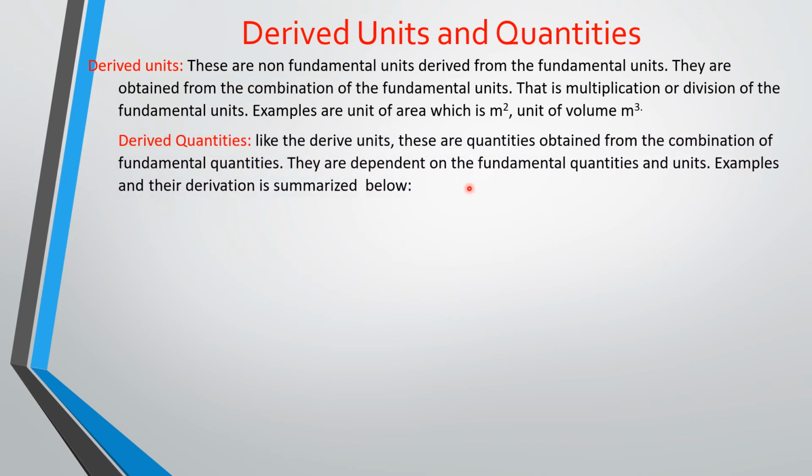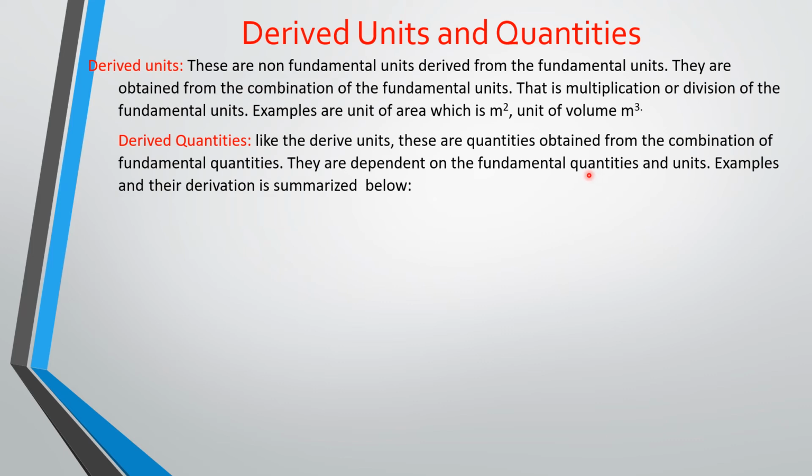Then derived quantities, just like the derived units, you get them from fundamental units. Derived quantities are quantities that you obtain from a combination of fundamental quantities. They depend on the fundamental quantities. So without the fundamental quantities, you cannot get your derived quantities, right?